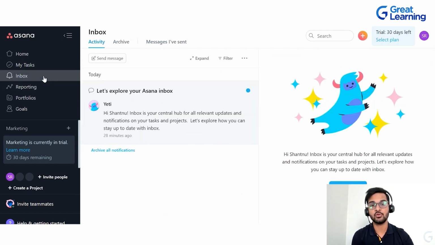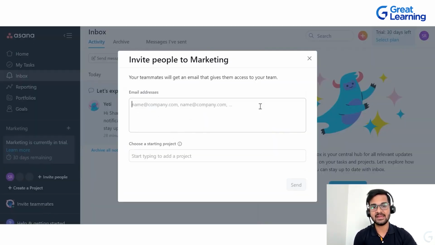In Inbox, you will get to know all the messages that you have sent and all the messages that you have received. All those things will be here. Then again, if you create a project and you add any members, that will be shown here. If you put a project into your favorites, that will also be shown over here. If you want to invite any teammate, you can just click here, add their mail ID, and send a request to them and they will be able to see the project.